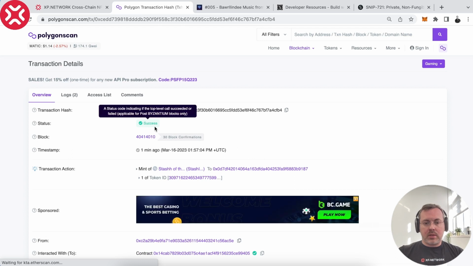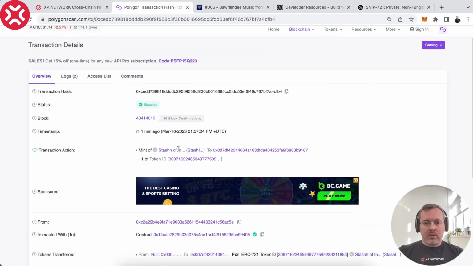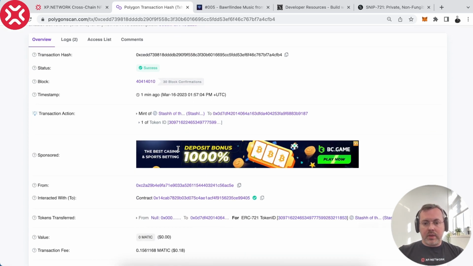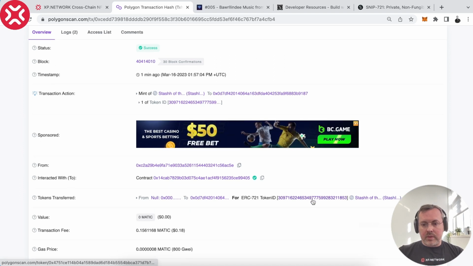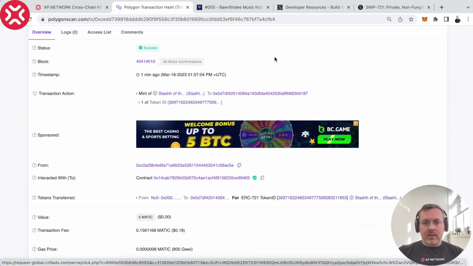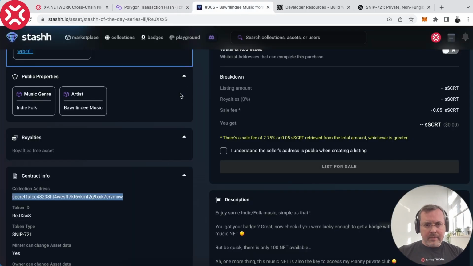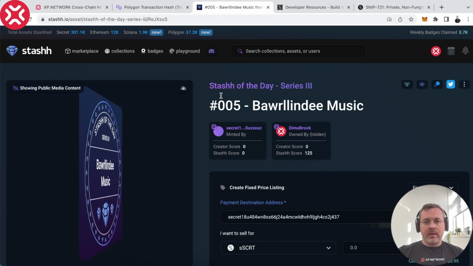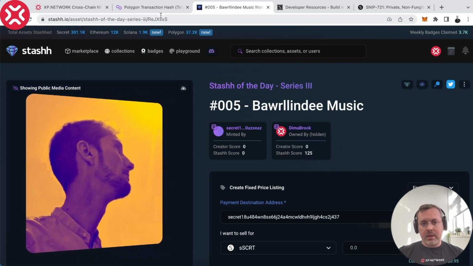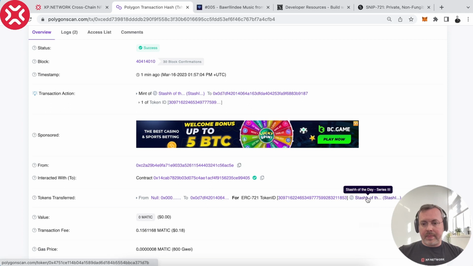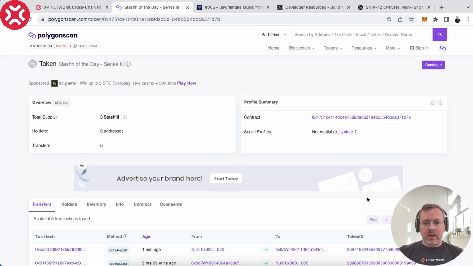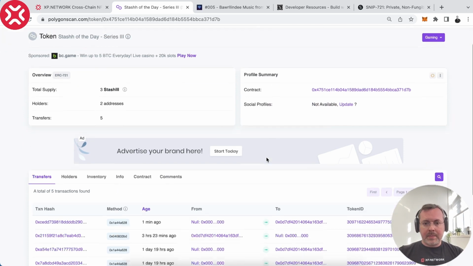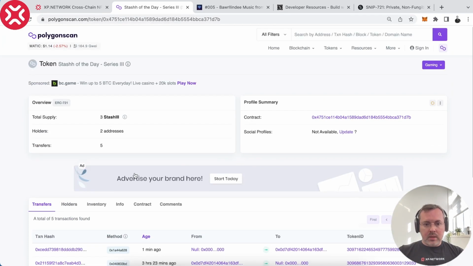And as you can see, this transaction is successful, and we actually delivered this NFT. So this is the token ID of this NFT in this contract. And let's just check. I haven't refreshed anything here, so we can still see this NFT here. The collection name was Stash of the Day Series 3, and this is exactly the name of the target contract on Polygon that was deployed deliberately for this collection, right? And let's check the inventory.